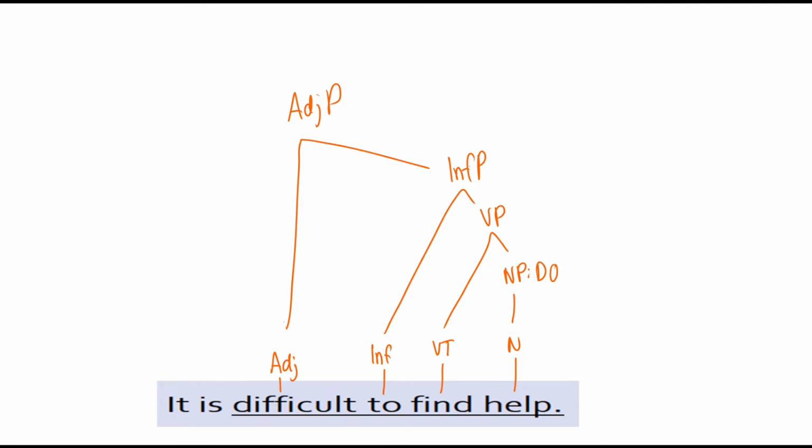Now, we call these complements in this case, and we don't actually label them in our trees. But you may see other resources online or other grammar books or syntax books calling them complements, and they might even be very specific and say it's a complement to an adjective. But we typically leave them unlabeled.